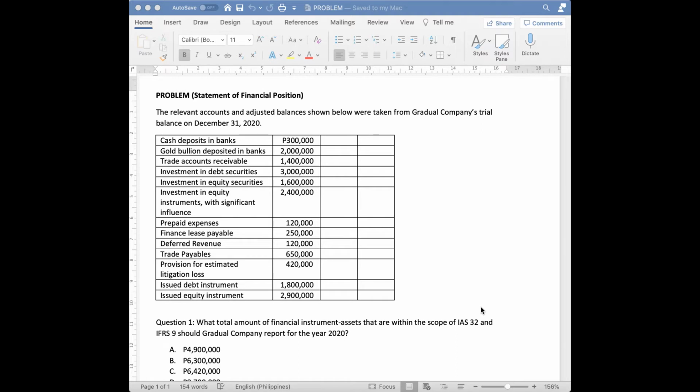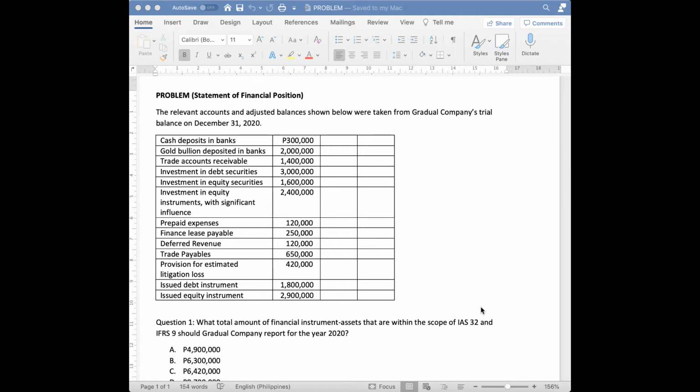The relevant accounts and adjusted balances shown below were taken from Gradual Company's trial balance on December 31, 2020. Cash deposits in banks, 300,000 pesos. Gold bullion deposited in banks, 2 million. Trade accounts receivable, 1,400,000. Investment in debt securities, 3 million. Investment in equity securities, 1,600,000. Investment in equity instrument with significant influence, 2,400,000. Prepaid expenses, 120,000. Finance lease payable, 250,000.